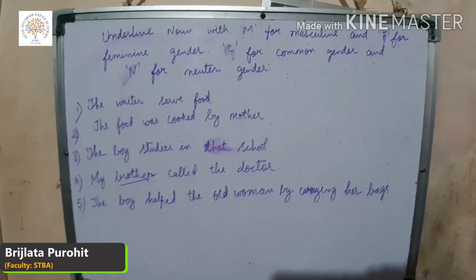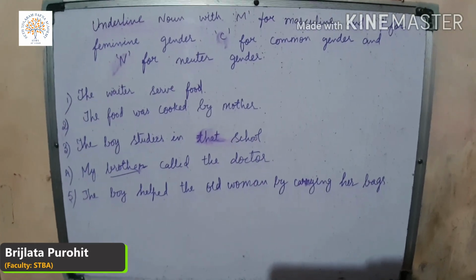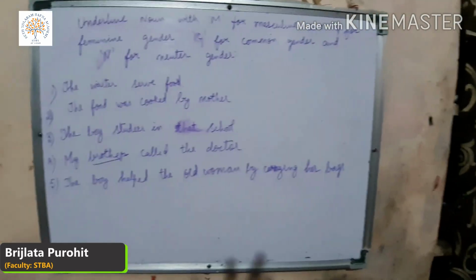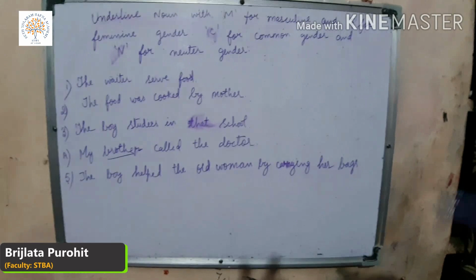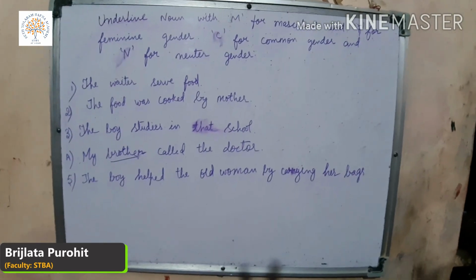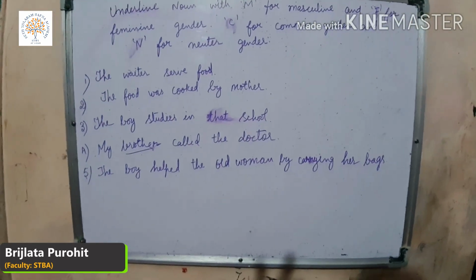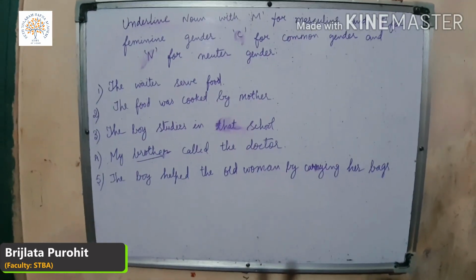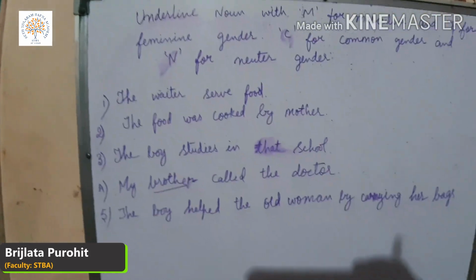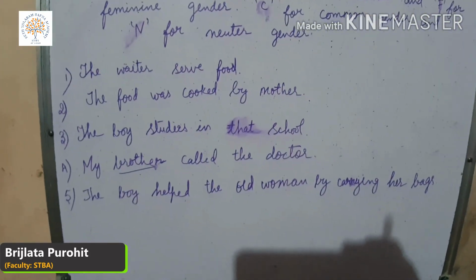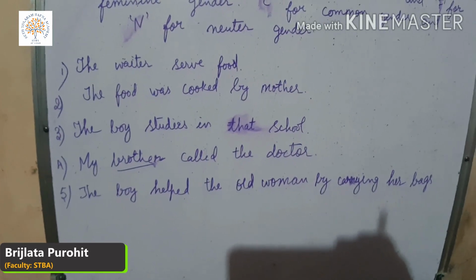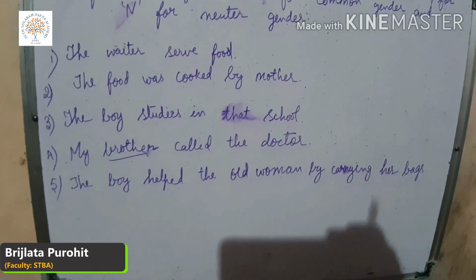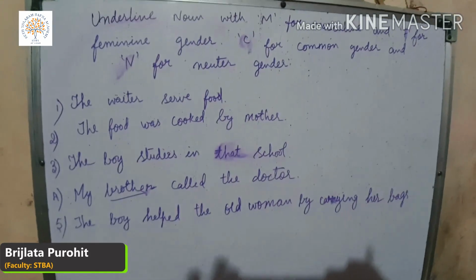Underline noun with M for masculine, F for feminine, C for common and N for neuter. Means in this exercise, in these sentences, we have to find this kind of four gender and we have to underline and we have to write the capital letter. For example, if the word is masculine, we have to write M. If the word is feminine, we have to write F. If the sentence is common noun, common gender, we have to write C. Or if there is a neuter gender, we have to write N.